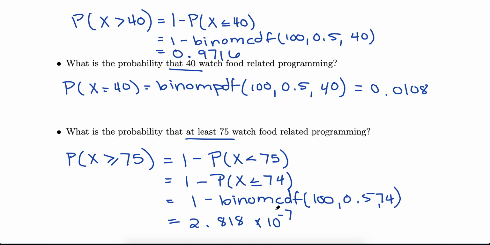Just want to make the comment here, make sure you don't ignore this times 10 to the negative 7th part. If you left that off, you would be telling me that our answer to a probability question is 2.8, which I might draw a little crying face next to, because we're emphasizing this idea: probabilities are between 0 and 1, representing 0 to 100% of the time. So it must be between 0 and 1, so don't forget that scientific notation at the end.